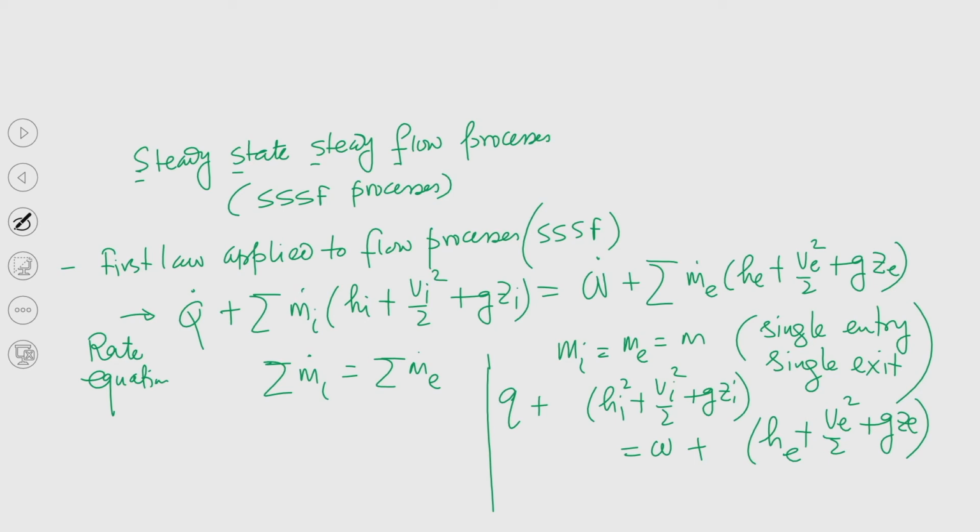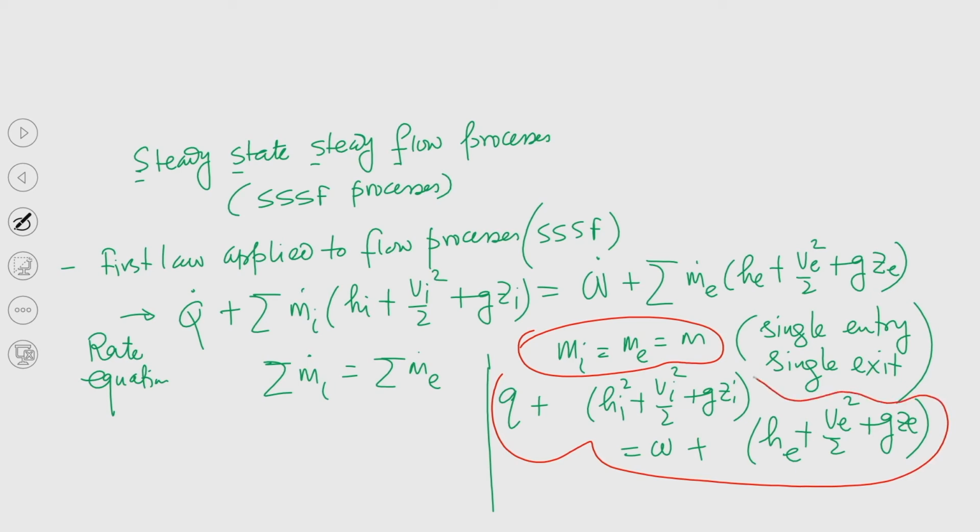This part you have studied in thermodynamics, so I am not going to go through it. Now we have just listed these important equations, and we will be applying these two equations.